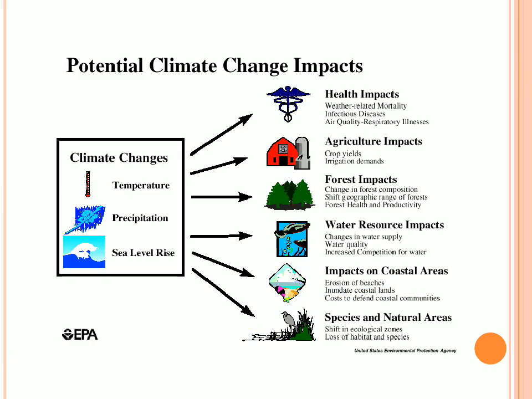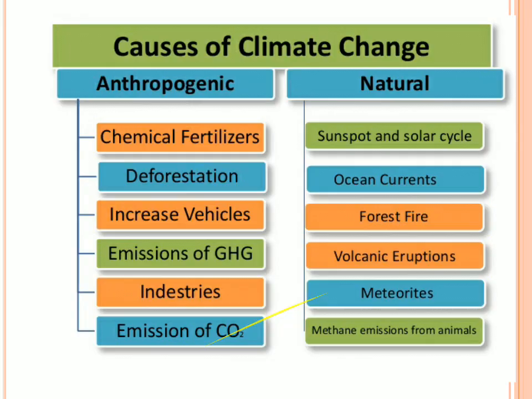The potential impacts are in terms of health, agriculture, forests, water resources, and coastal areas, as well as on species. What are the actual causes? Why is it occurring? Naturally, it occurs because of the tilt of the earth's axis, natural forest fires that occur in pine or other coniferous trees, volcanic eruptions, and sunspot cycles which occur every 11 years because of solar flares. That also causes climate change on the natural side.